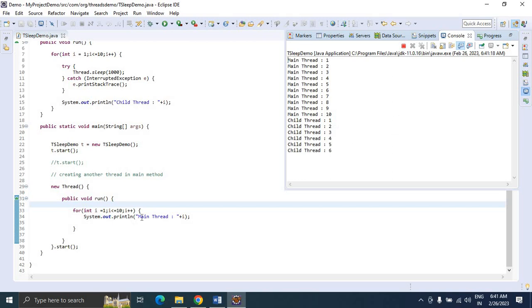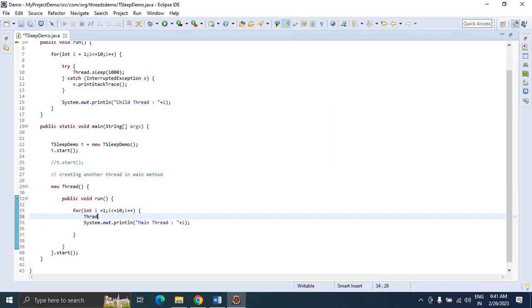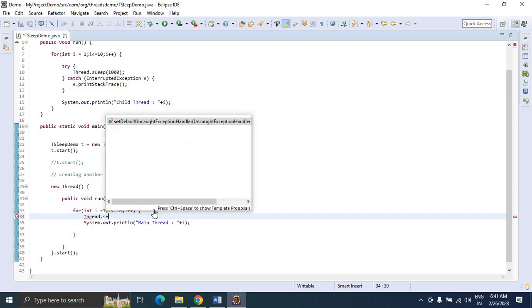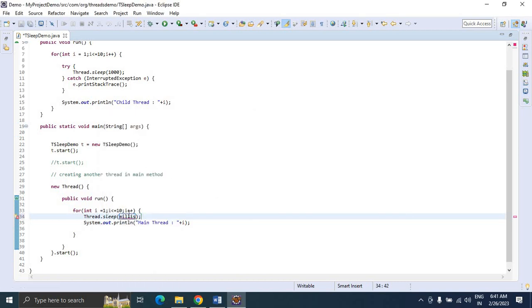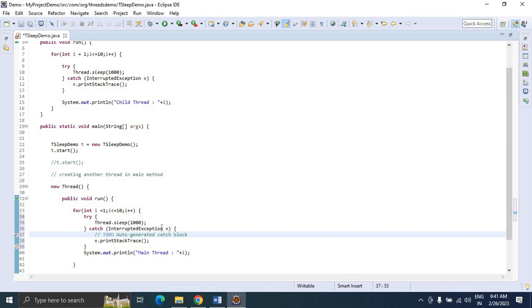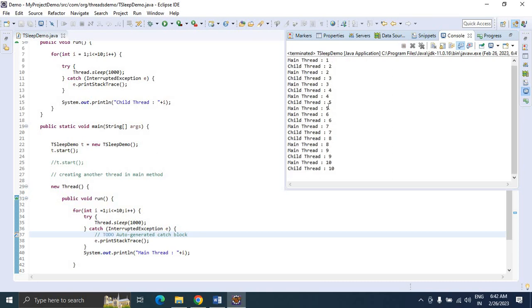If you want, you can also keep some delay here also. Let's check it. Thread.sleep method, milliseconds, 1000 milliseconds. Just surround with a catch block, and now execute the thread program. See here, child thread, main thread, child thread, main thread. So alternatively it is getting printed.